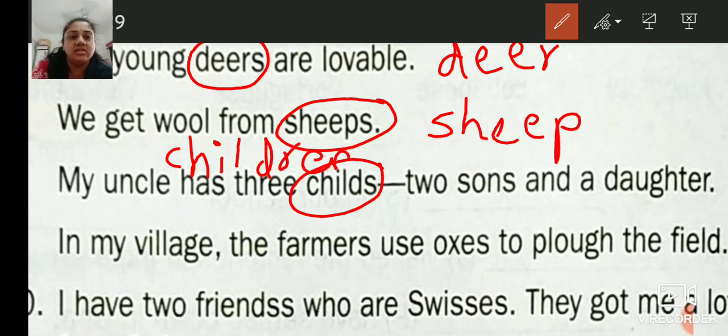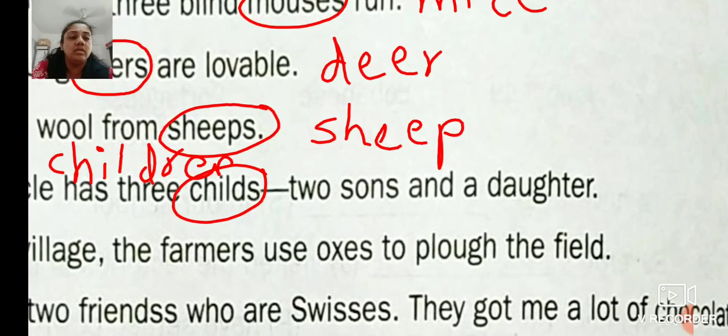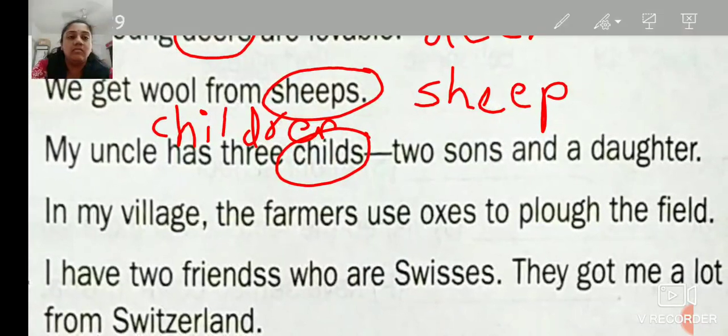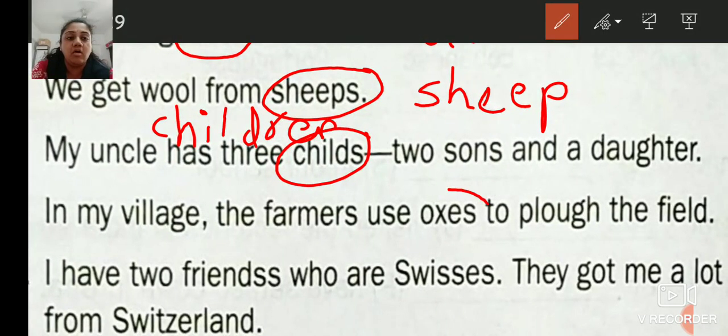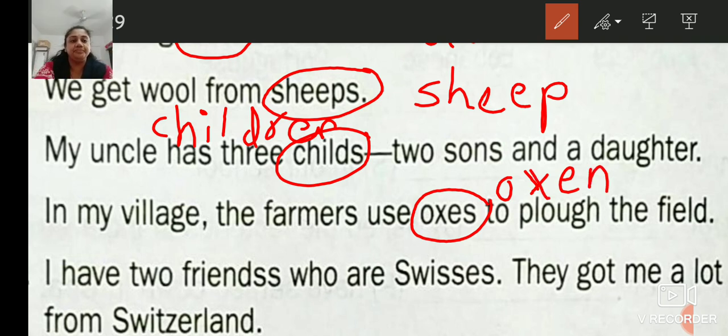C-H-I-L-D-R-E-N, children. In my village, the farmers use oxes to plow the field. Which is the incorrect word? Oxes. And what is the correct word for it? It is oxen. O-X-E-N.